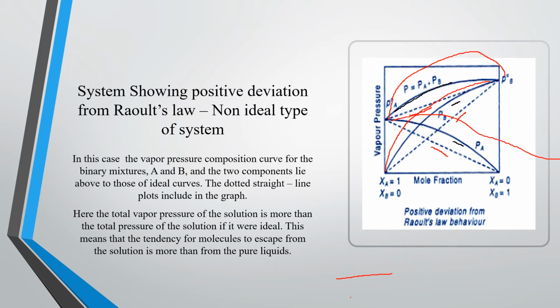This indicates that in such solutions, the intermolecular force of attraction between the solute and solvent, like A and B, is weaker than that of either pure component, like AA and BB interactions. Such behavior is associated with an increase in volume and absorption of heat. So in positive deviation, the vapor pressure of the solution is more, so molecules will escape easily. This is called positive deviation.